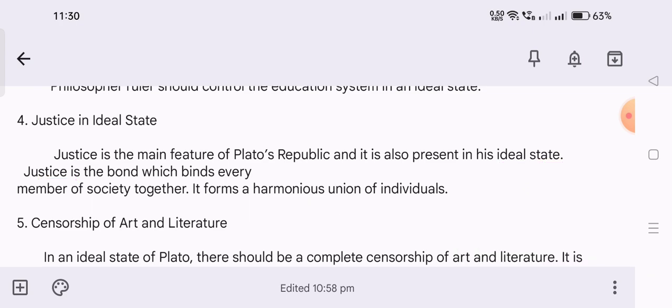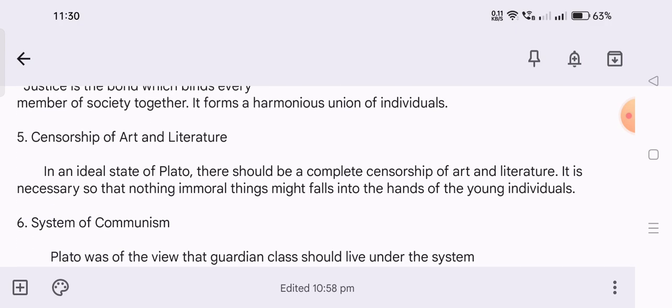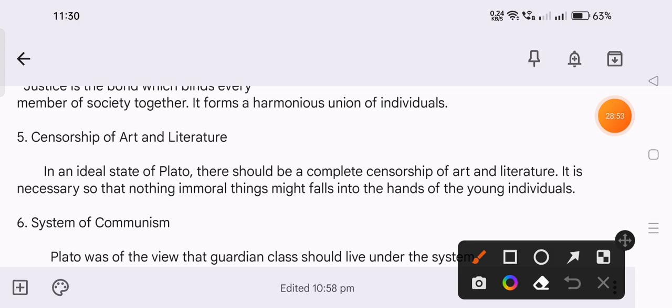Next, the fifth one is censorship of art and literature. He also suggested that art and literature are very important.